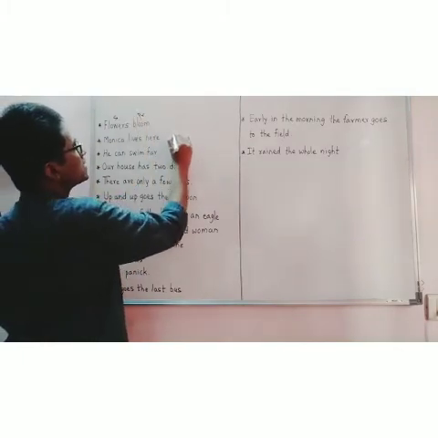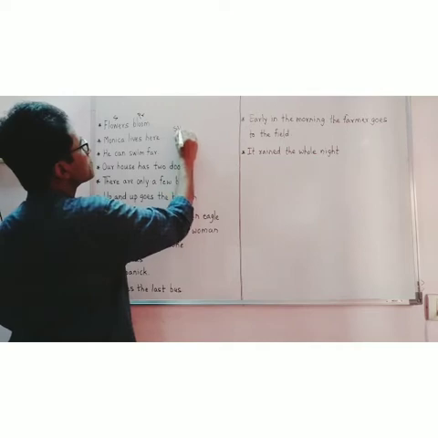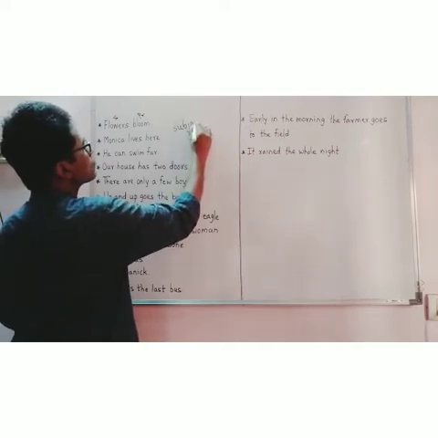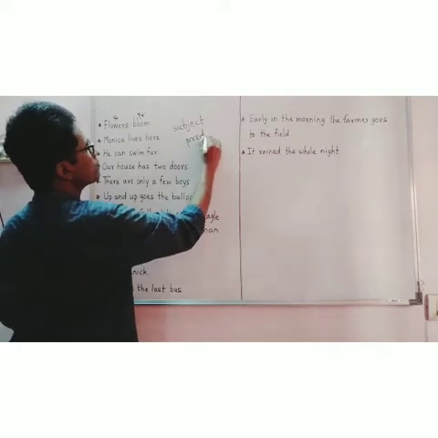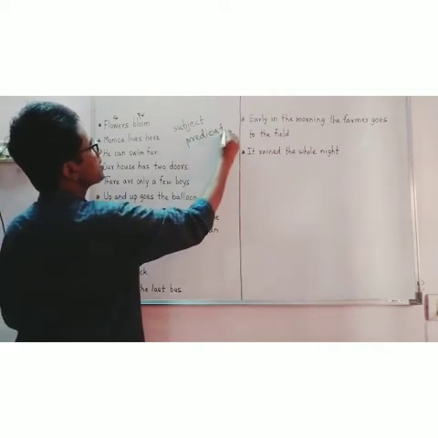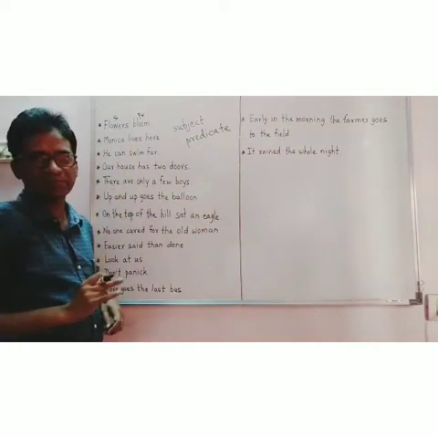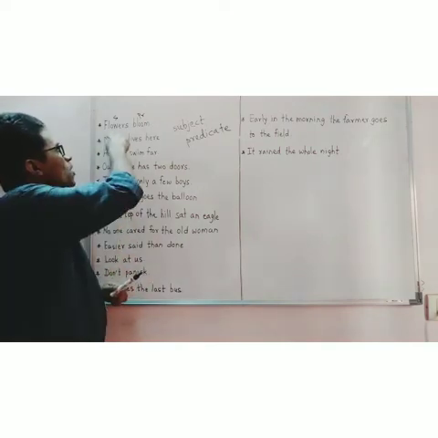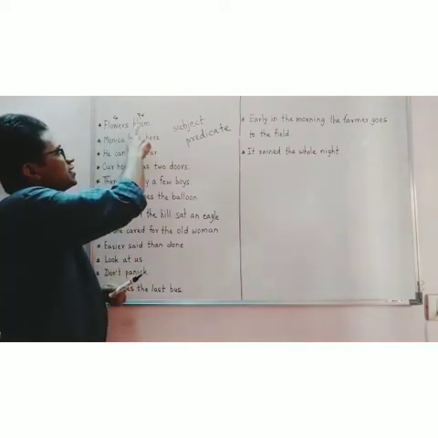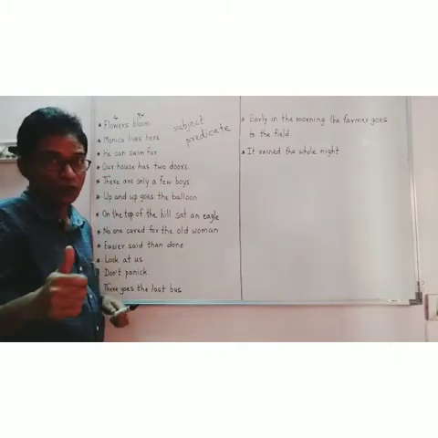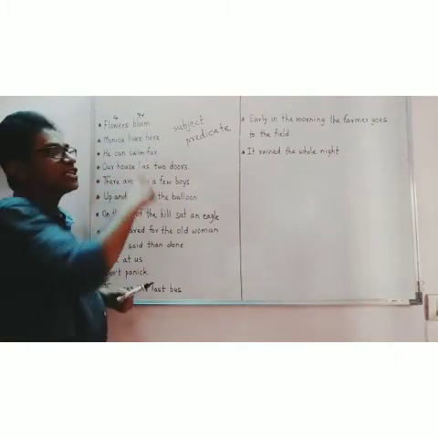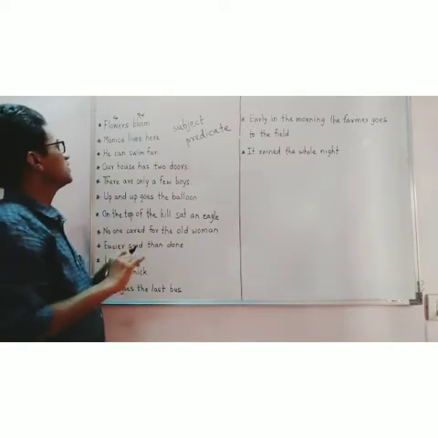So now you can see that a subject is the part which we name, and a predicate is the part which says something about the subject. So flowers is the subject, bloom is the predicate. Here the subject is one word and the predicate is also one word.